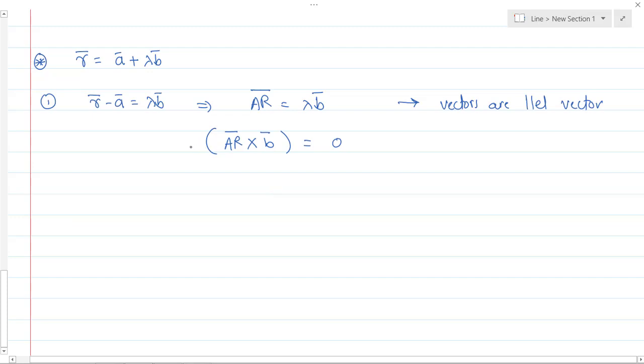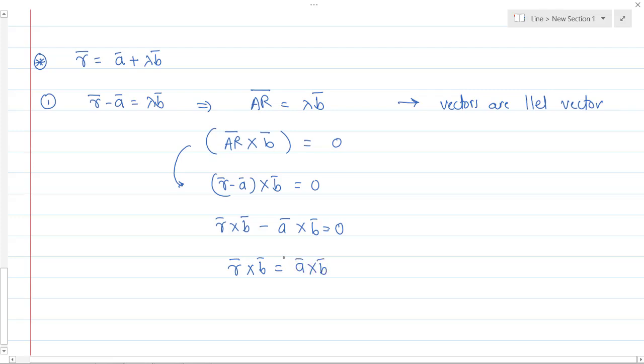We can also write it like this. This is nothing but (r bar minus a bar) cross b bar equals 0, and if I open this bracket, I get r bar cross b bar minus a bar cross b bar equals 0. This means r bar cross b bar equals a bar cross b bar.